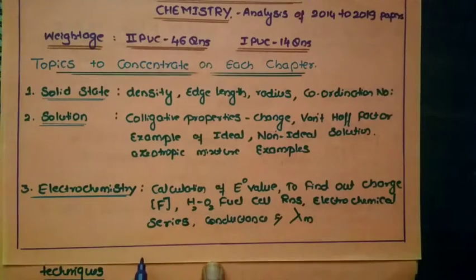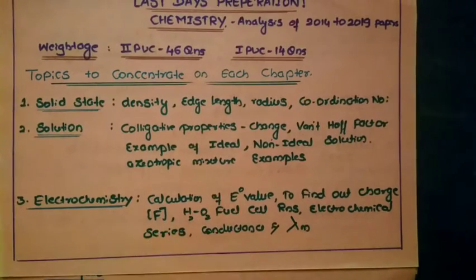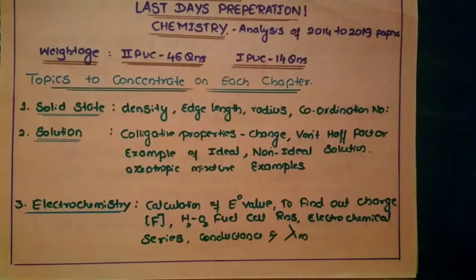Next comes electrochemistry. Around 1 or 2 questions will appear, based on the E naught value, calculation of the standard electrode potential, and finding the charge. For example, one reaction will be given and you need to find how much charge is required for the oxidation or the reduction. That is regarding Faraday, where you will get questions.